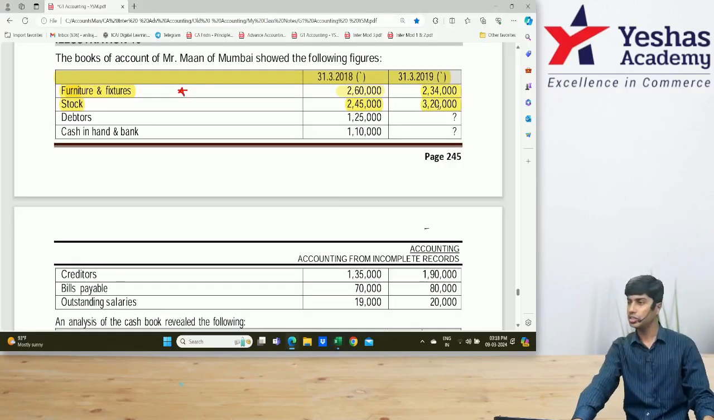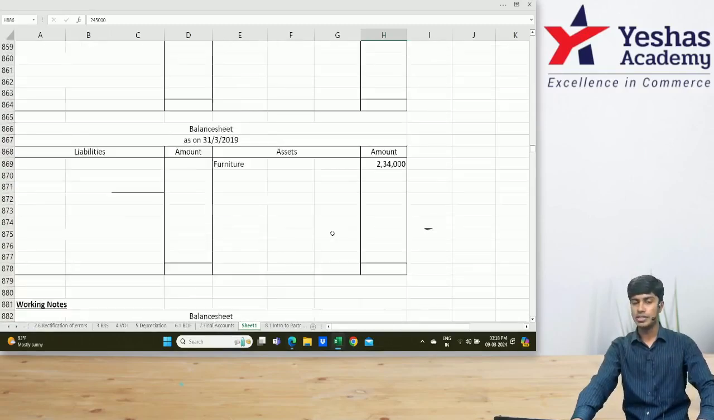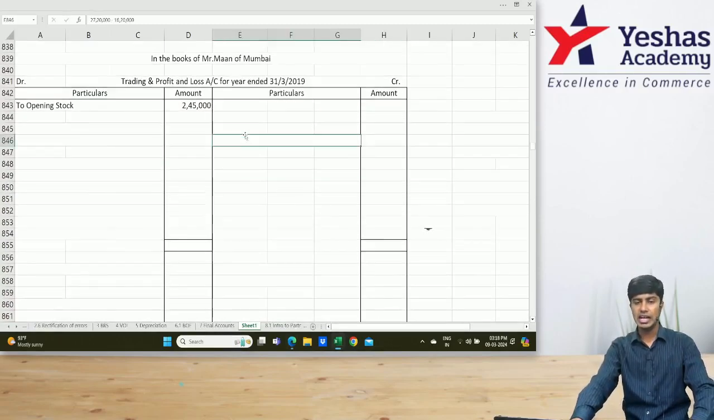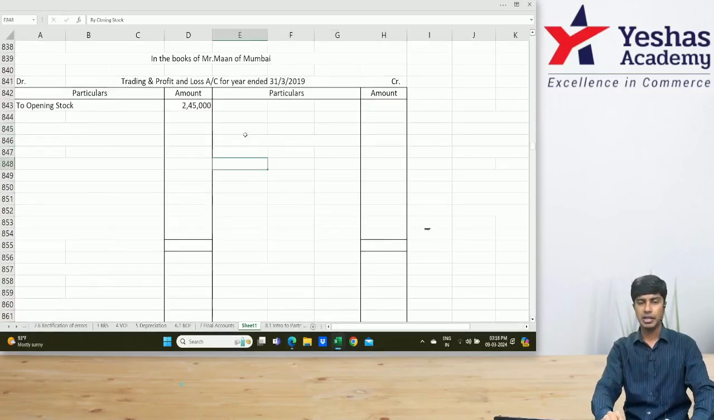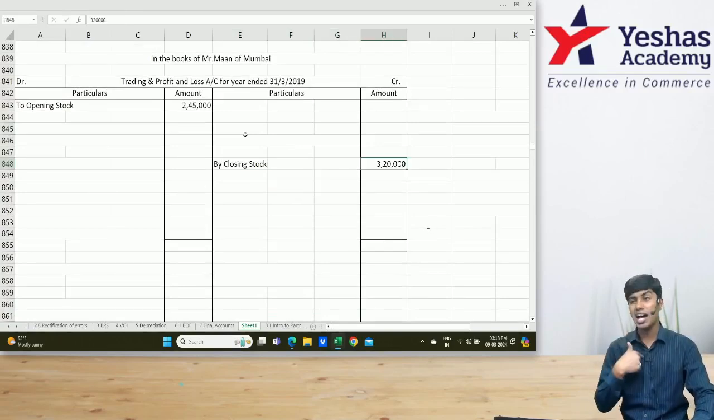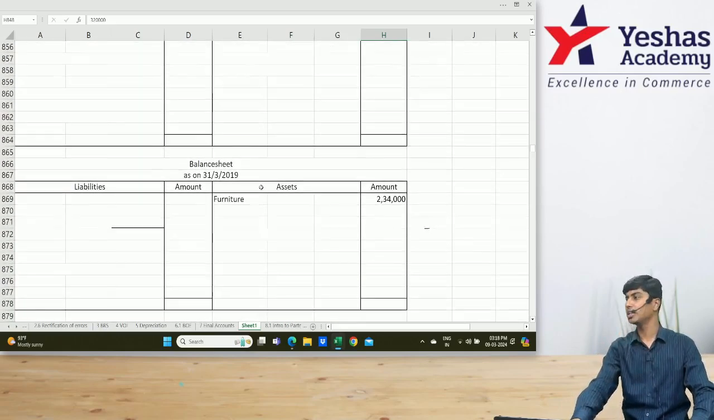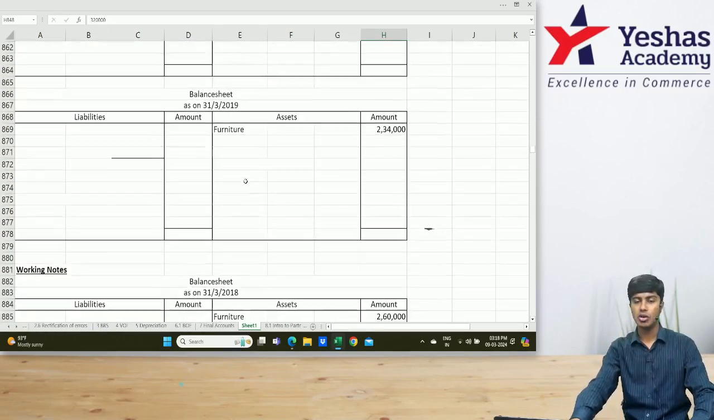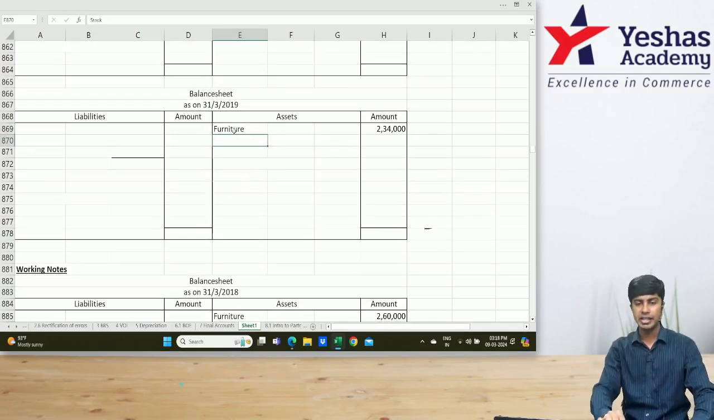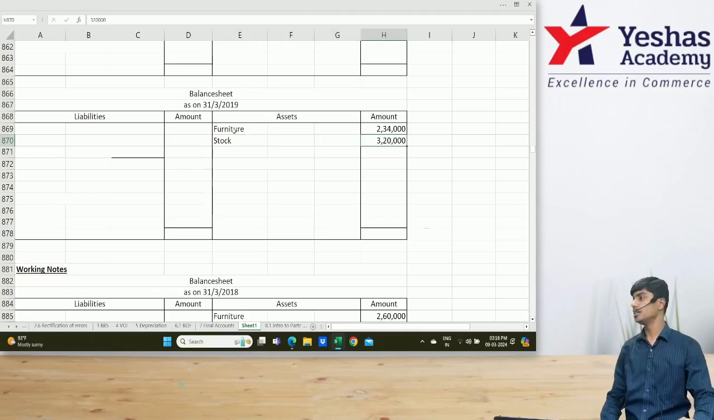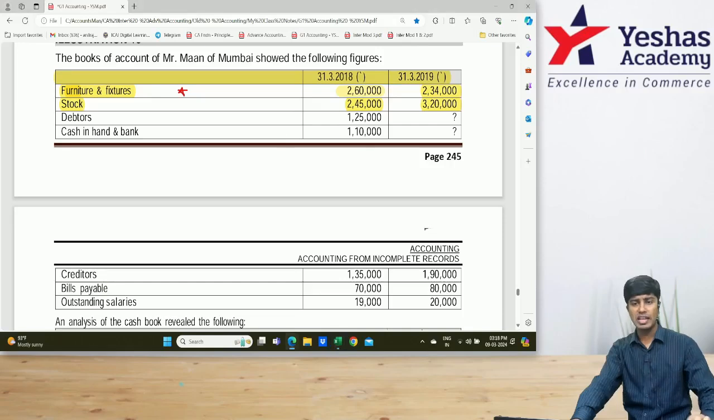Closing stock is how much? 320. It will come at two places. Number one, in the trading account on the credit side. Am I right? Closing stock 320, and this is our asset in the current period. In the current period's balance sheet on the asset side, let me write here. Stock how much? 320. Everyone understood? No doubts? Okay.